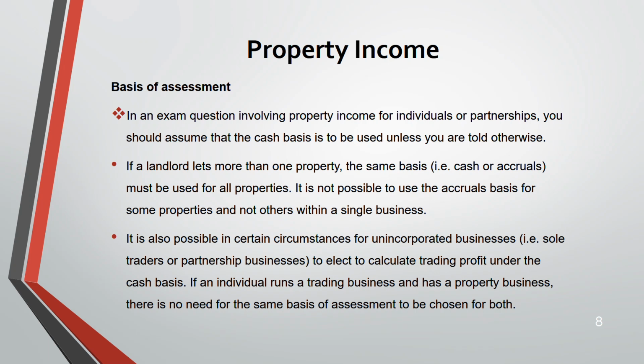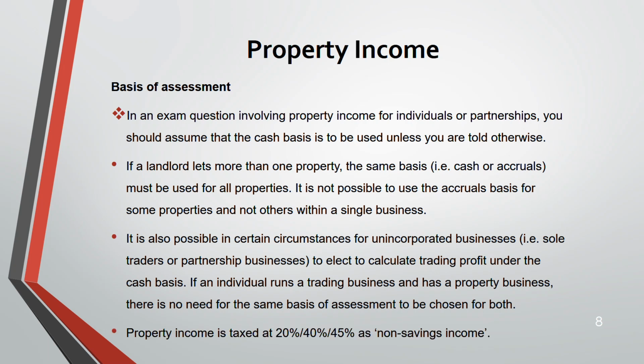It is not necessary that they have to choose the same basis for both property and trading business. No. He can choose accrual for trading and cash for property. But if he wants to elect cash for trading because property is cash, he can do that. That flexibility is there. This is only a flexibility. I'm not saying it's compulsory that they have to choose the same basis for both businesses.